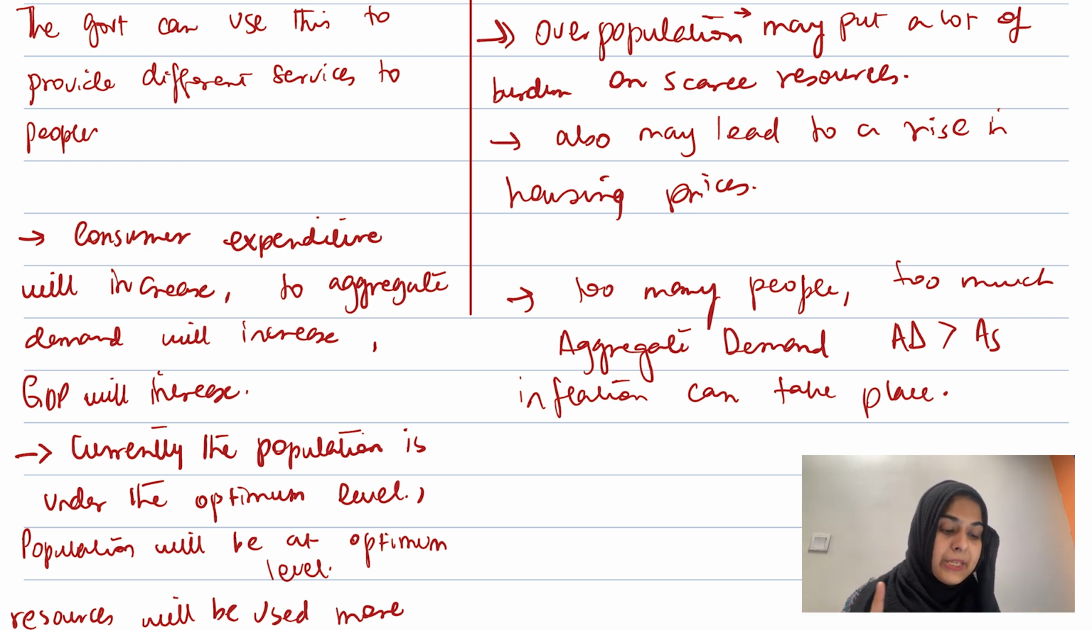Also, too many people means there will be too much aggregate demand. If there's overpopulation, there will be too much aggregate demand in the economy, and if the supply does not keep up with the aggregate demand, that leads to demand pull inflation. There are too many people who want to buy goods and services, but there are not enough goods and services to fulfill their demand. That leads to demand pull inflation in the economy, which is also disadvantageous to the economy of Guyana.